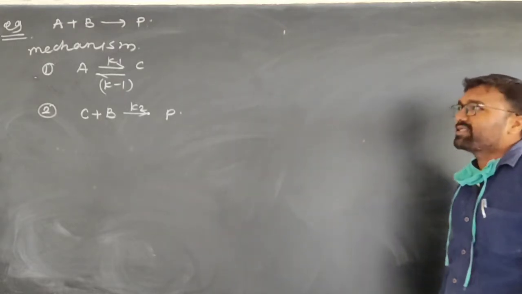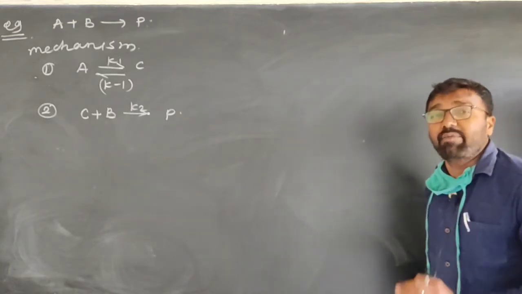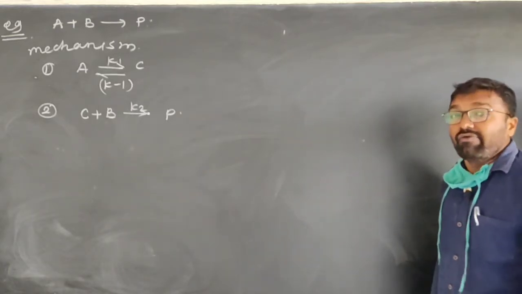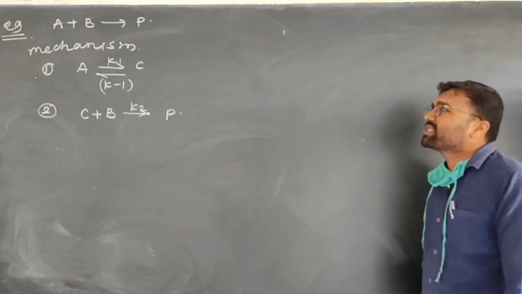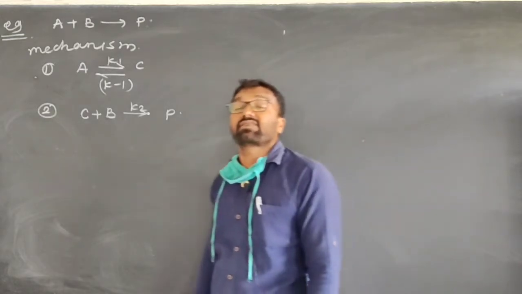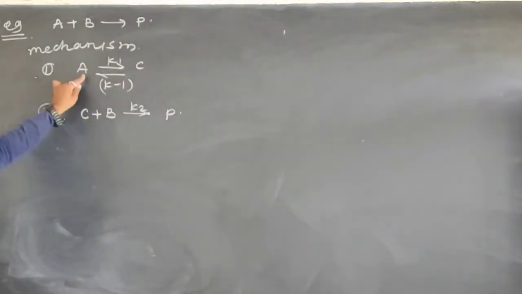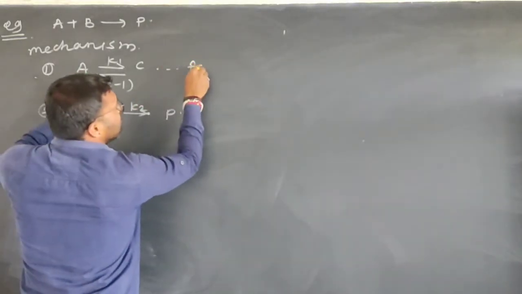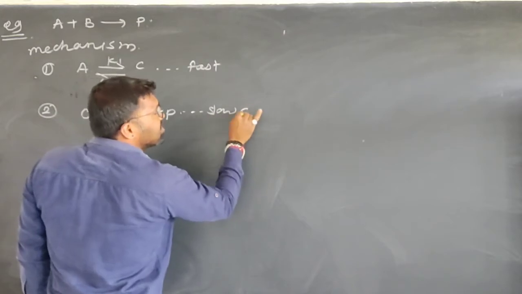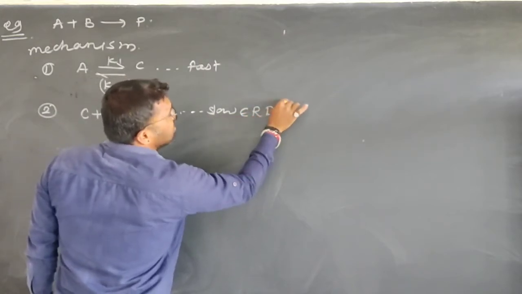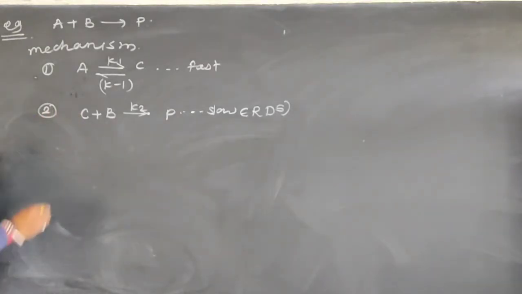Always remember this when solving chemical kinetics problems or steady state approximation problems: which thing you should keep in your mind is that when equilibrium is established, that is a faster step or the fastest step, right? That means this is the fast step. Hence, this is the slow step, and this is called the rate determining step. Now the second step is the rate determining step.